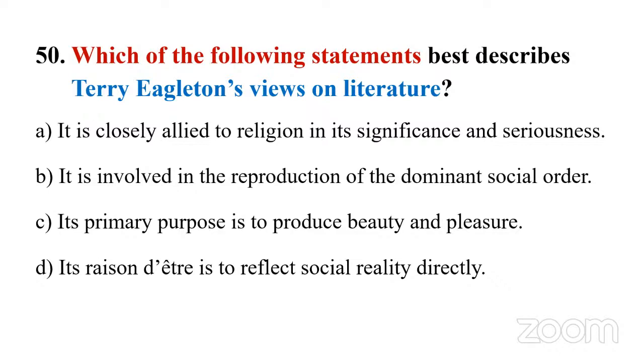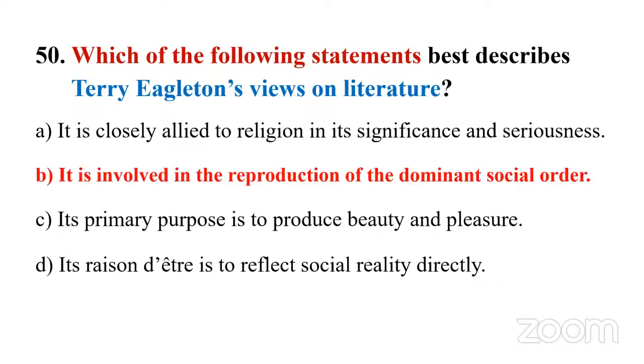So what do you think is closer to Marxist philosophy? Then that should be the answer. So answer B, literature is involved in the reproduction of the dominant social order, because sometimes literature also represents the elite social order. Terry Eagleton was initially against literature and its purpose. Then he actually changed his point of view. He believed literature can also make an impact on the social order.